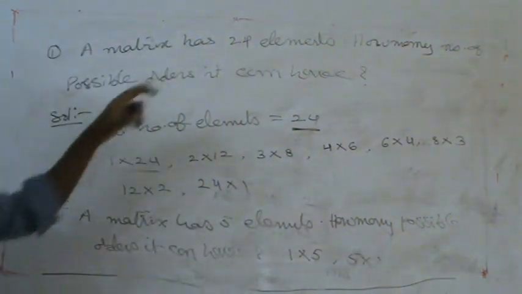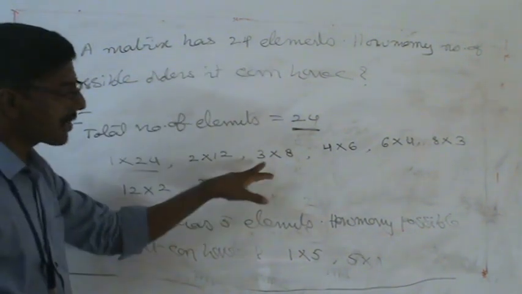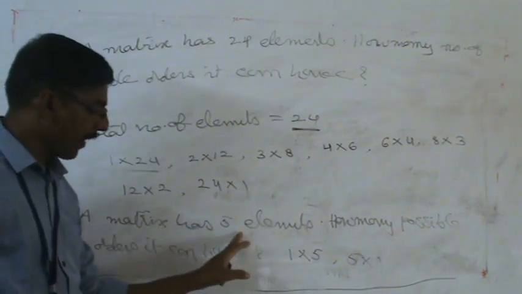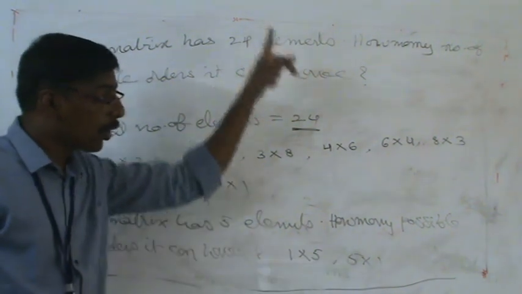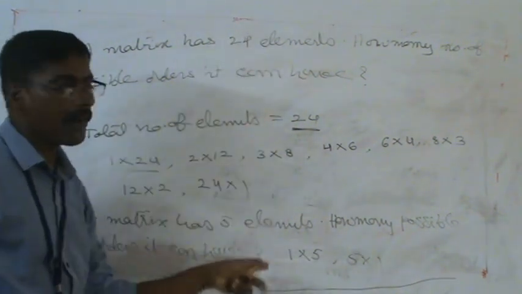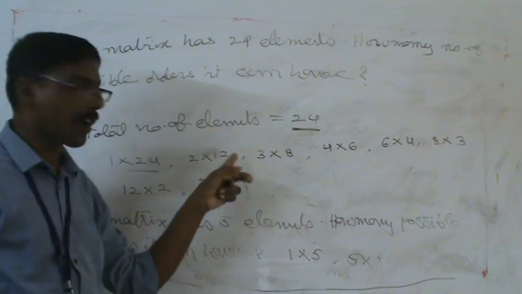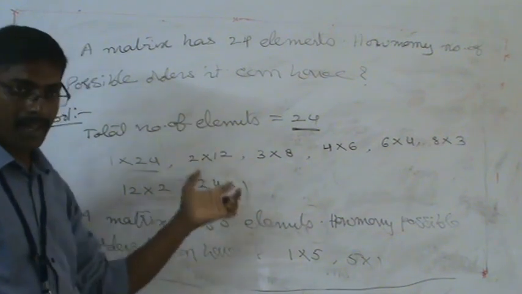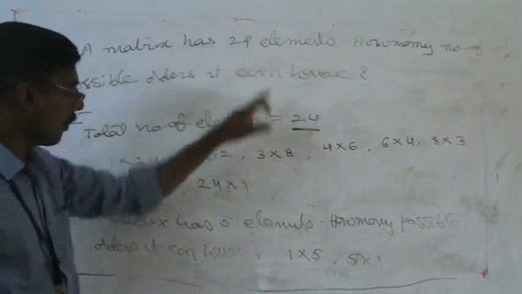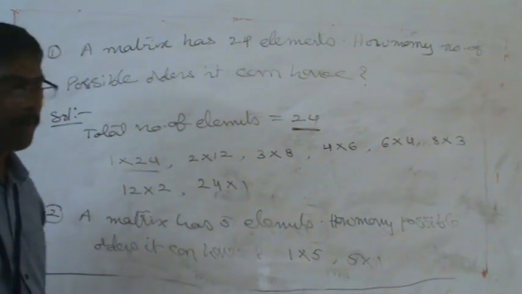This is a matrix that has 24 elements. These are the possibilities. A matrix has 5 elements. These are the possibilities. Note down all this concept. This is very important for our examination, it can come as a 1 mark question. So many times they ask this question. 24, 5. Similarly, we can frame it by ourselves.